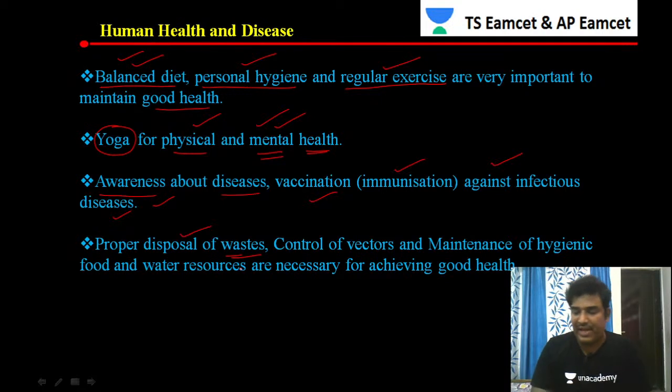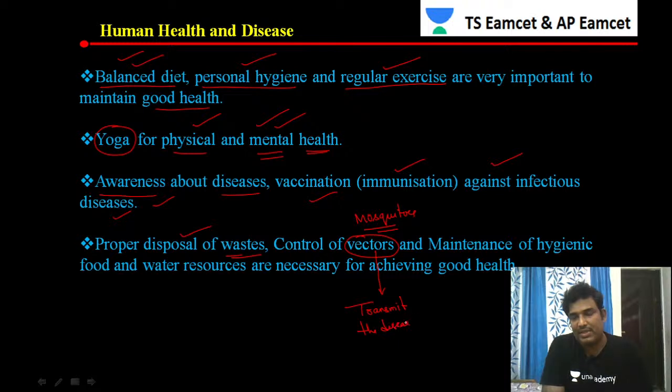Then the control of vectors. Control of vectors means vectors like mosquitoes. Vectors like mosquitoes transmit the disease. Actually, they are the vectors. The term itself is telling us: a vector means the one which transmits the disease.